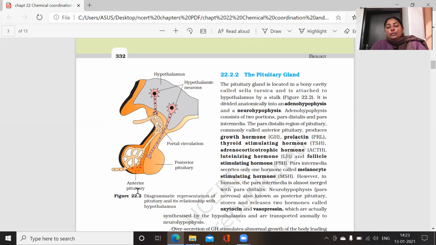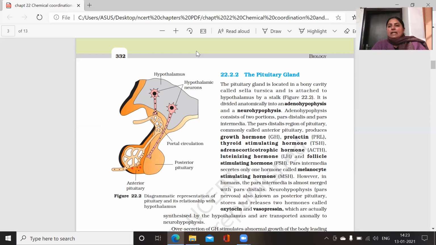If we want to study the anatomy of the pituitary gland, it is divided into two portions. The anterior lobe is known as the adenohypophysis, and the posterior lobe is known as the neurohypophysis. The adenohypophysis produces various types of hormones, in fact the maximum number of hormones. It again consists of two portions: one is pars distalis and another is pars intermedia.